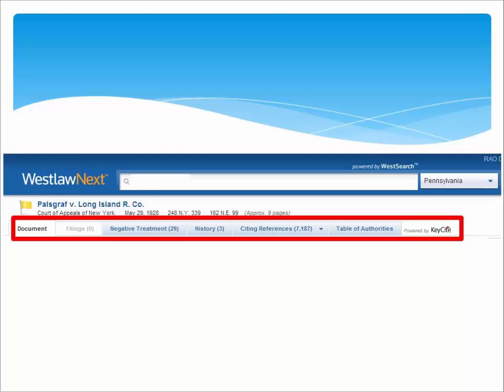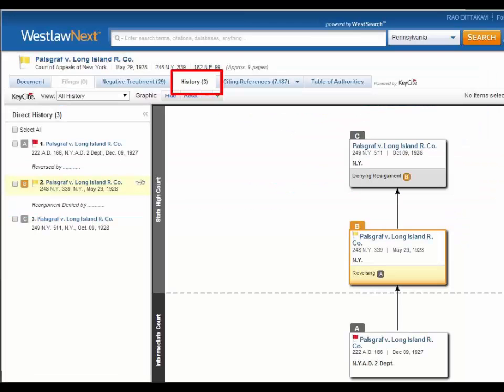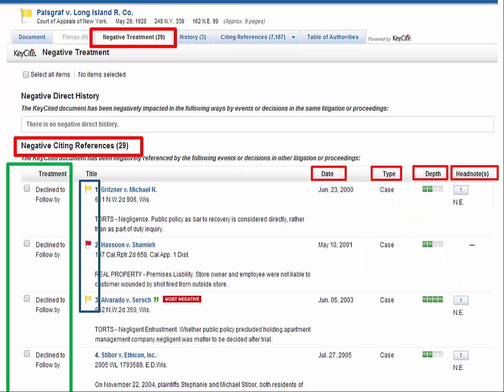You can start a KeyCite search by typing in the search box KC: followed by the official or unofficial citation to begin the KeyCite process. Click on the History tab to view the history of the case on the left side and a graphical picture in the middle of the screen. Click on the Negative Treatment tab.